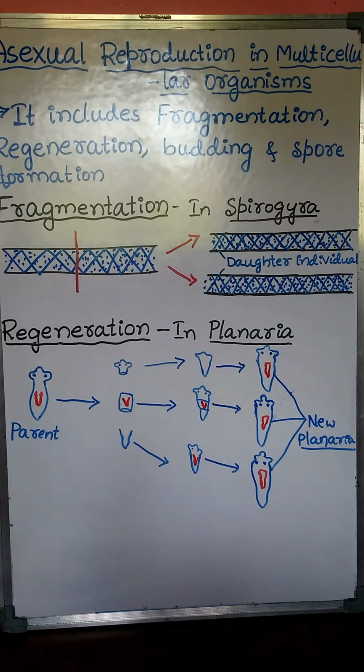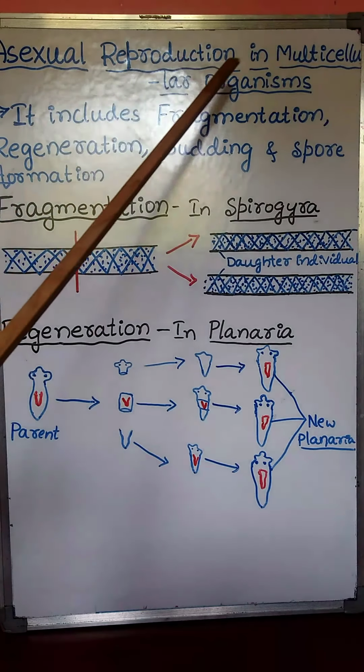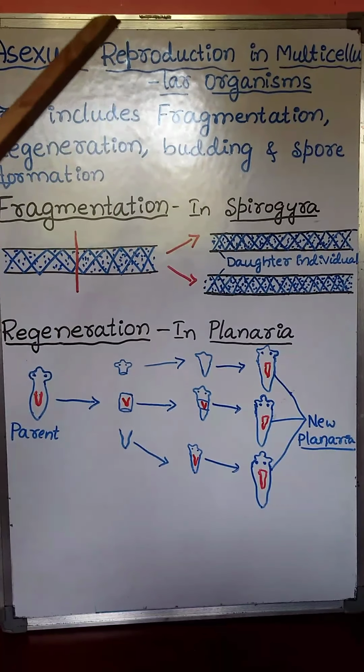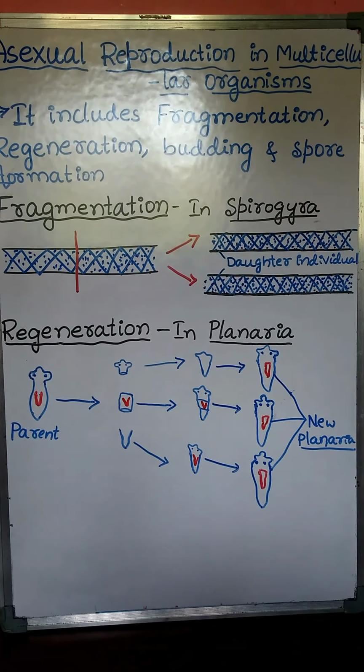Now let us discuss asexual reproduction in multicellular organisms.